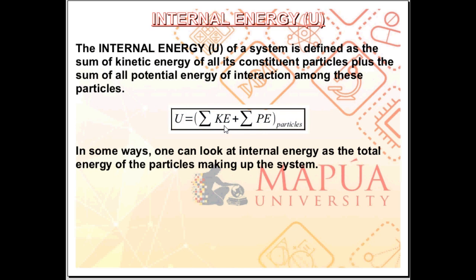The internal energy U of a system is defined as the sum of the kinetic energy and the potential energy of the particles comprising the system. So U is the summation of all the kinetic energy plus the summation of all the potential energy of the particles of the system. In some ways, one can look at the internal energy as the total energy of the particles that make up the system.